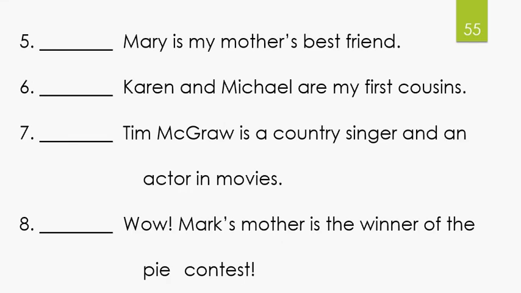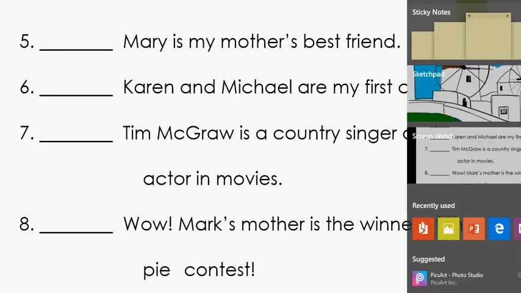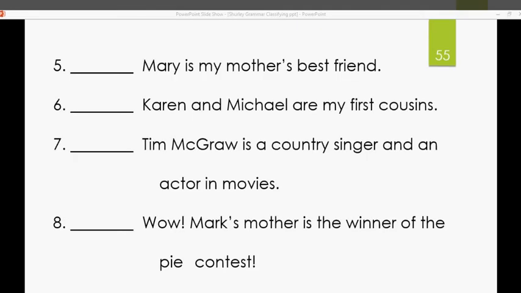Mary is my mother's best friend. All right. Who is my mother's best friend? Mary. Let's change colors again. How about blue this time? Mary, subject noun. What is being said about Mary? Mary is, I did it again. Linking verb. Is who or is what? Mary is who or what?